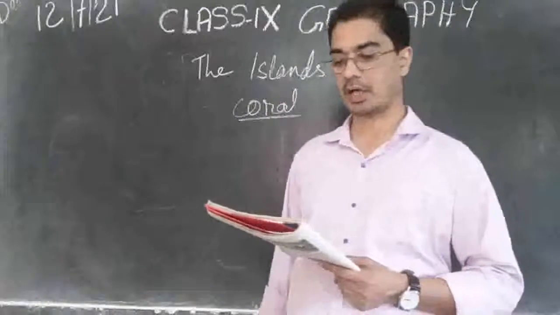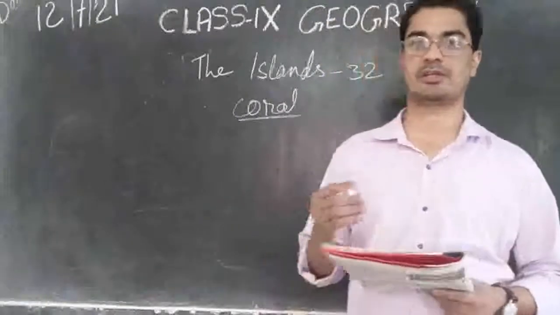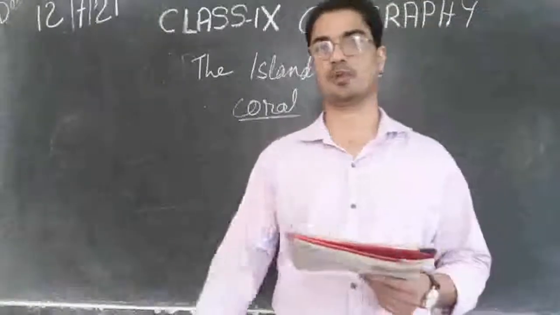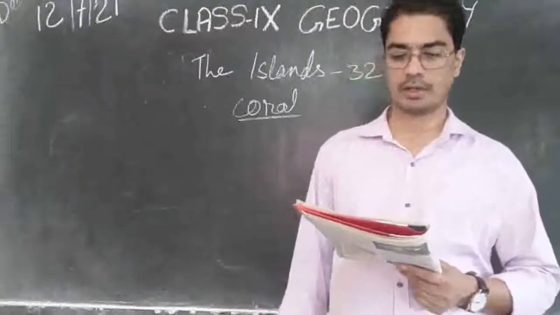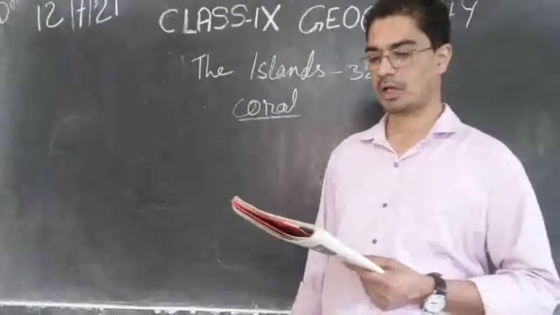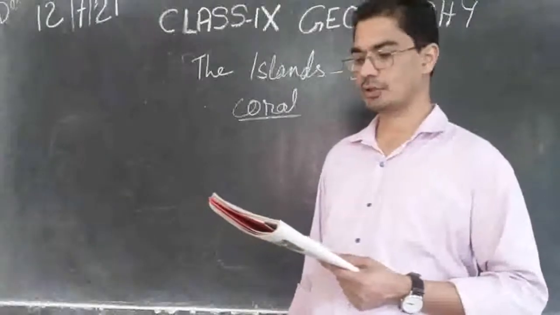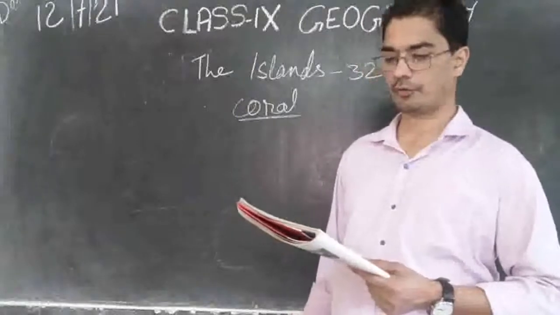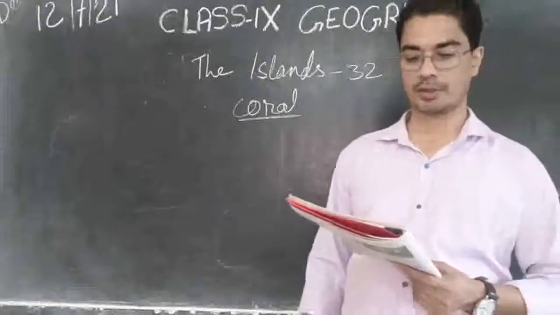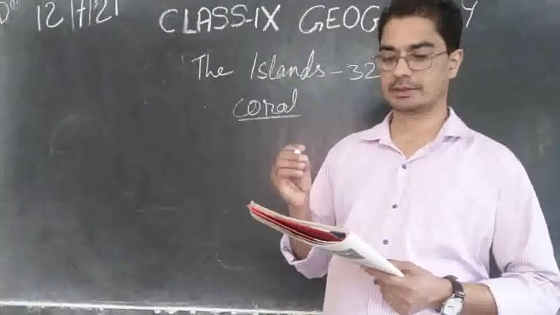And they secrete a hard, rock-like substance. Secrete means the waste that is coming from their body. It is hard like rock. The coral secretion and their skeletons form coral deposits in the form of reefs. Reef means like a chain.